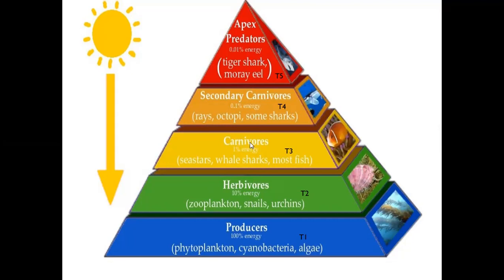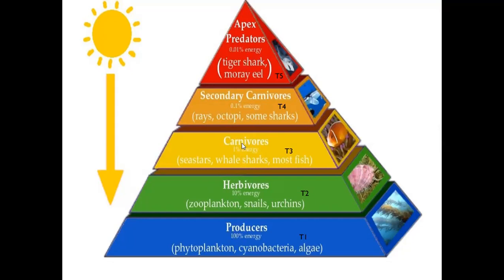The carnivores consume only 1% of energy. From that 1%, 0.9% is consumed by their activities, and only 0.1% is consumed by the secondary carnivores. From this 0.1% energy, 0.09% is utilized by the secondary carnivores, and only 0.01% is consumed by the top carnivores.